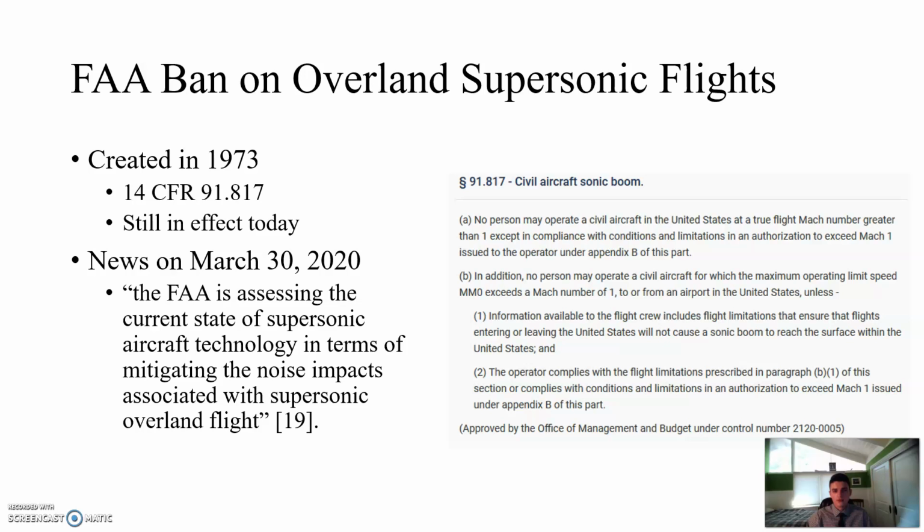These sonic booms were so disruptive that the FAA, or Federal Aviation Administration, actually decided to ban supersonic aircraft from flying over the United States. And this ban only applied to commercial supersonic aircraft, and it's still in effect today.